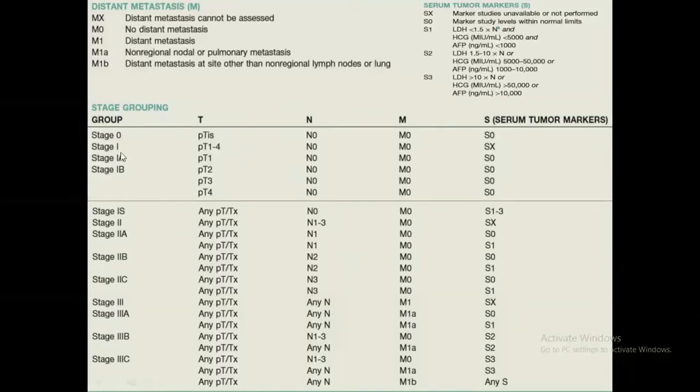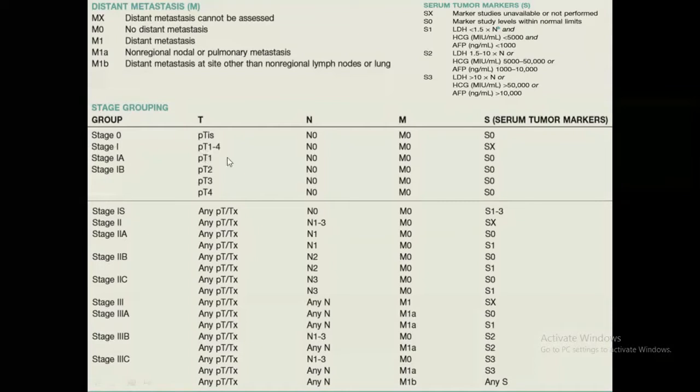Let's go through it. Stage 1 is divided into 1A and 1B. 1A is T1, N0, M0, S0. Okay, the plainest, simplest of tumors. Tis is in stage 0. Just see this. And stage 1B is T2, T3, T4, N0, M0, S0, whereas 1S is any T, N0, M0, S1 to S3.